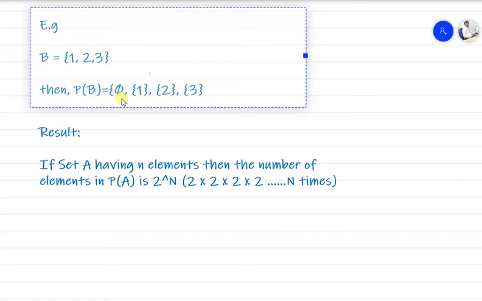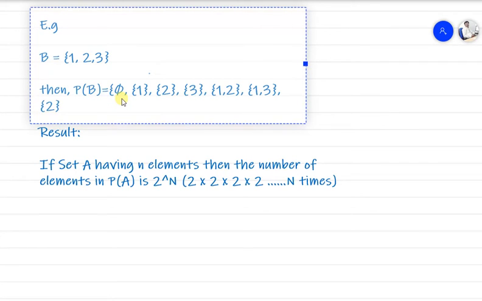Next element will be this, because this element is again a subset of the given set B. Now we will find the next element, that is 1 comma 2, will be again a subset of the given set. So I will say 1 comma 3 will be another subset. Next, I will say 2 comma 3 will be again a possible subset of the given set.